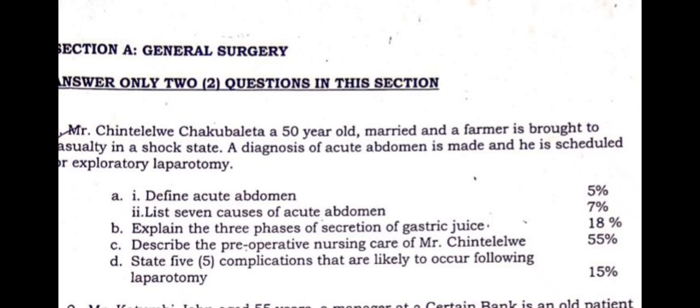Apart from that, the second cause is what we refer to as appendicitis. I believe most of you are familiar with the appendix. The appendix is one of the organs that you're going to find within the large intestines. If you follow through, there's the descending colon, ascending colon, and the cecum area. Just below that area, there's what we call the appendix. It's like a finger-like projection that you find on the intestines.